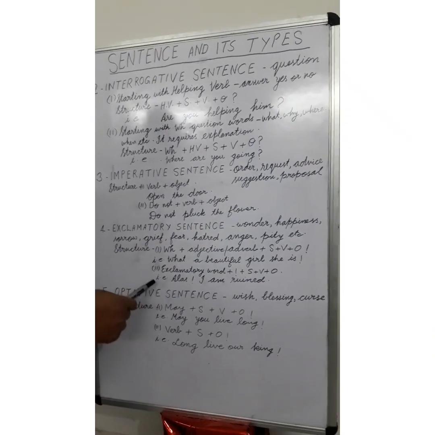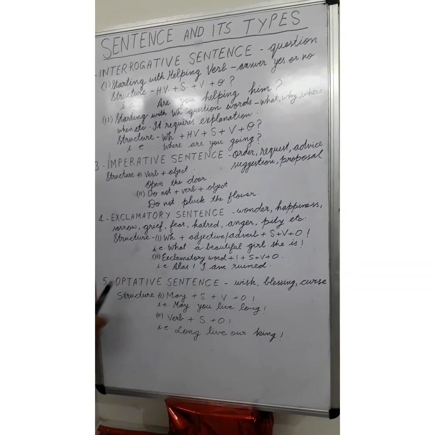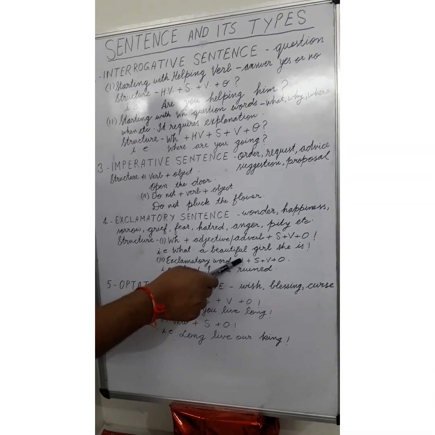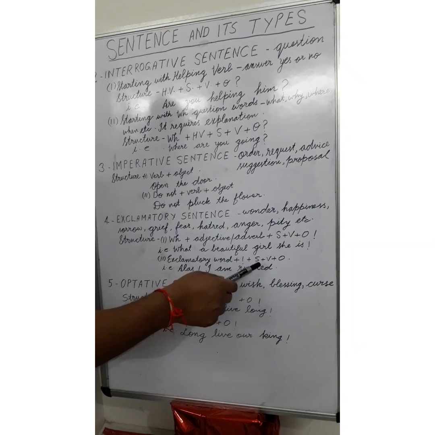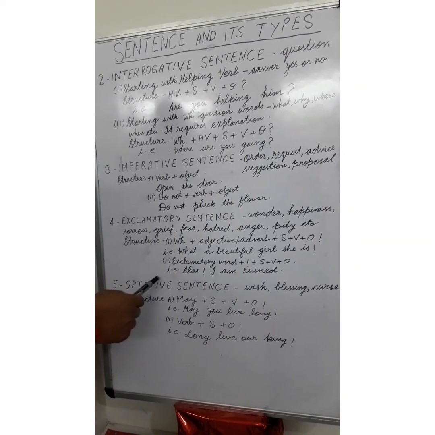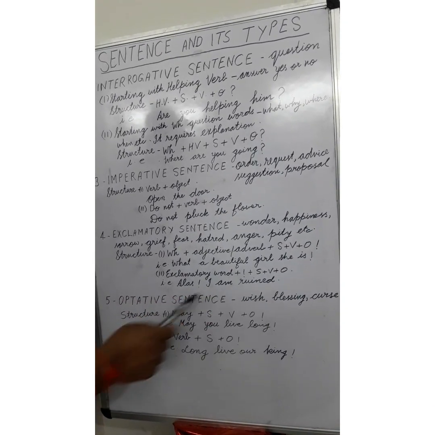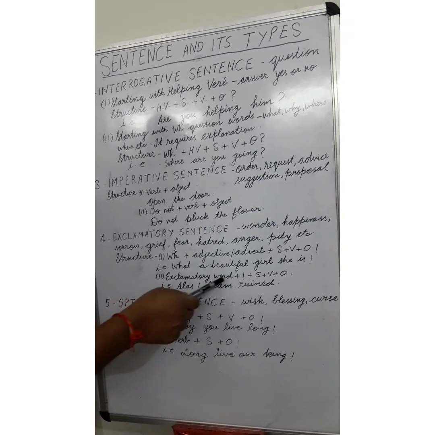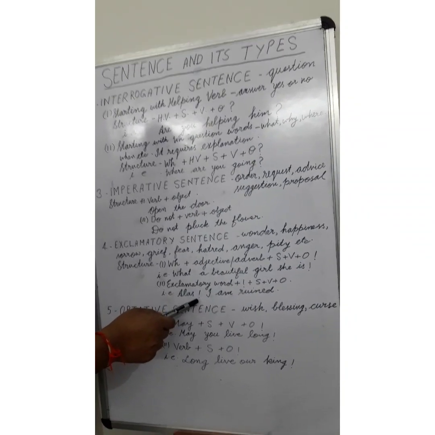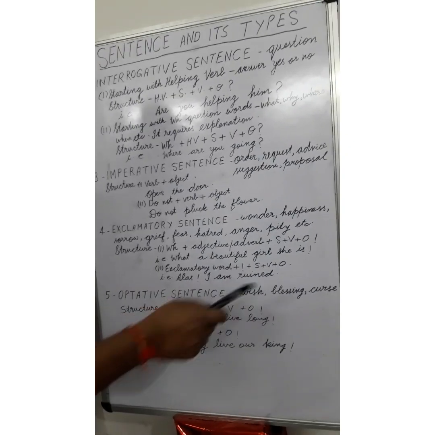Also, another structure is found in which an exclamatory word is used, and just after the exclamatory word there is a sign of exclamation, and then comes subject verb object type of structure. For an example, look at the sentence, alas, I am ruined. Here, alas is the exclamatory word, and just after it we have used the exclamatory mark, and then I am ruined is just like a simple sentence.